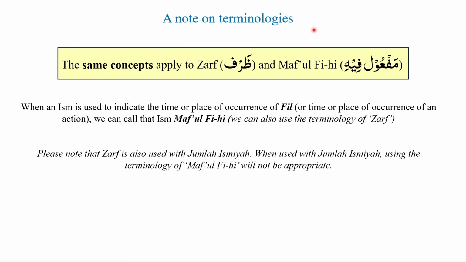Please note the following regarding terminologies. The same concepts apply to zarf and maf'ul fi. When an ism is used to indicate the time or place of occurrence of fi'il, or the time or place of occurrence of an action, we can call that ism maf'ul fi. We can also use the terminology of zarf. So when we are discussing when or where a fi'il occurred, we have the option of either calling it maf'ul fi, or we can also use the terminology of zarf.